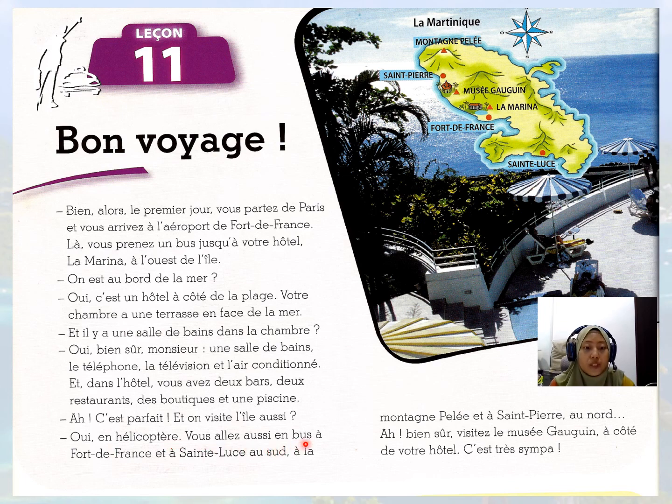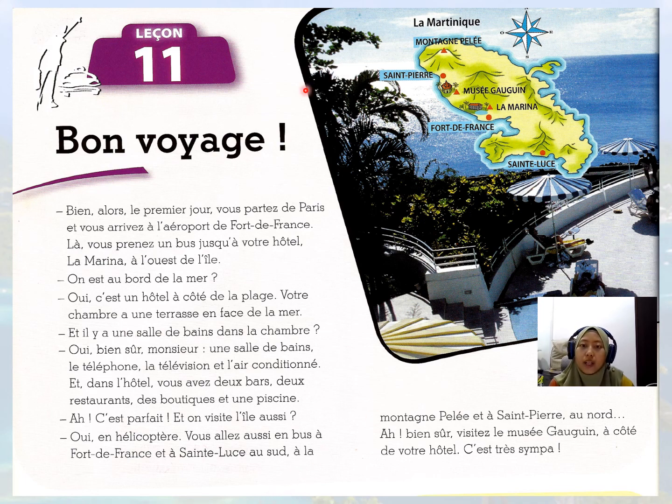Vous allez aussi en bus à Fort-de-France et à Saint-Luce au sud, à la montagne Pelée et à Saint-Pierre au nord. Ah, bien sûr, visitez le musée Gauguin à côté de votre hôtel, c'est très sympa.